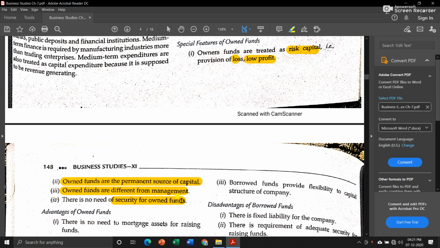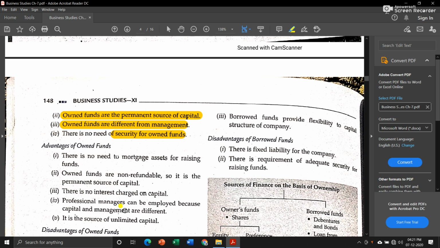Now when you take a loan from any financial institution or from anyone, you have to give security. You have to keep something there, or show something, so that if you are not able to repay the loan, they can take that asset in place of cash. So in the case of own funds, you don't have to give that kind of security. Then what are the advantages of owned funds? There is no need to mortgage assets for raising funds. You don't have to mortgage any of your assets to raise funds.